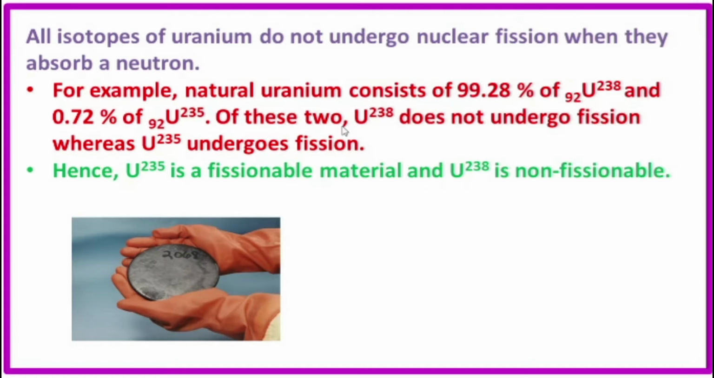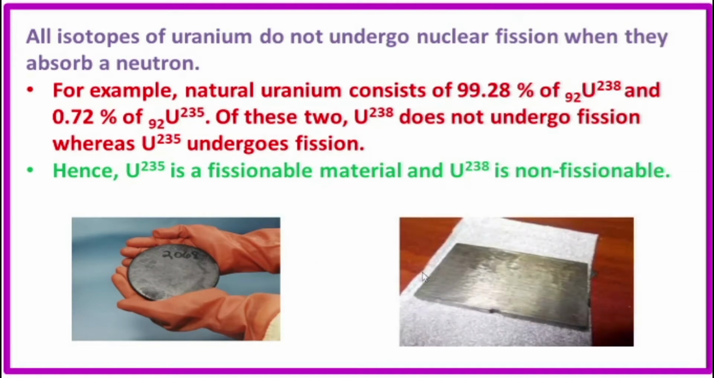For example, natural uranium consists of 99.28% of uranium-238 and 0.72%, below 1%, of uranium-235. Of these two, uranium-238 does not undergo fission, whereas uranium-235 undergoes fission. Hence, uranium-235 is a fissionable material and uranium-238 is non-fissionable.